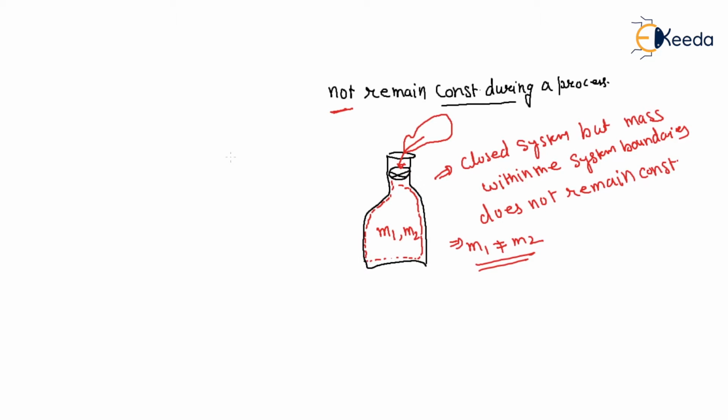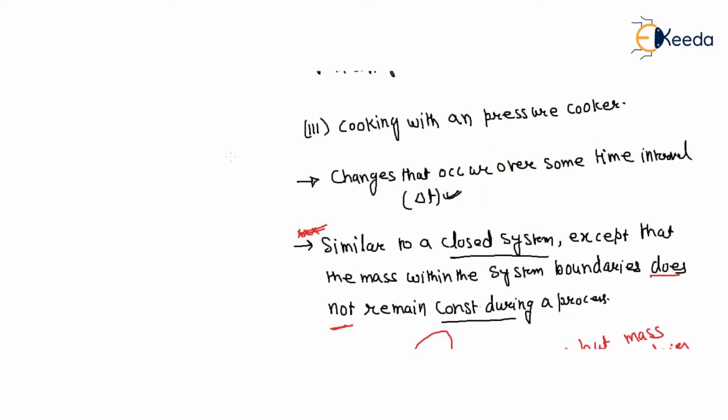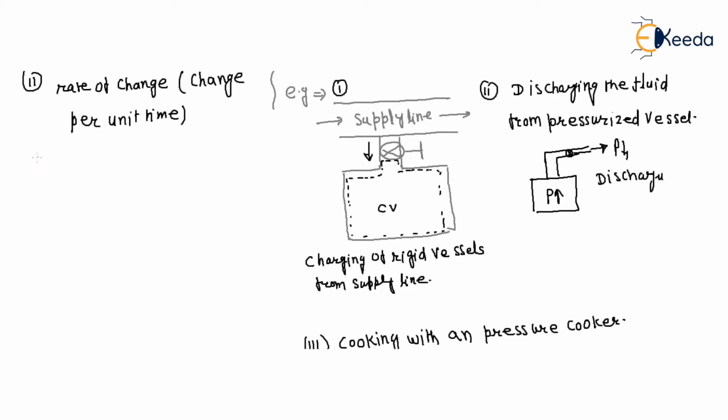Now what is another difference between steady and unsteady flow systems? A steady flow system is fixed in space, size and shape.